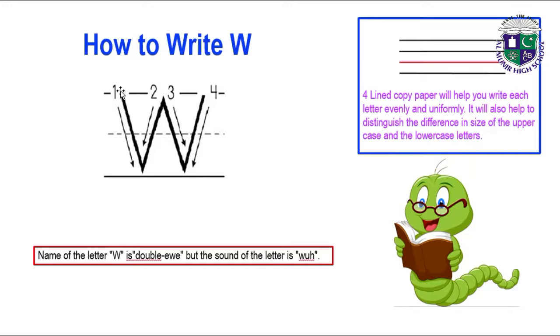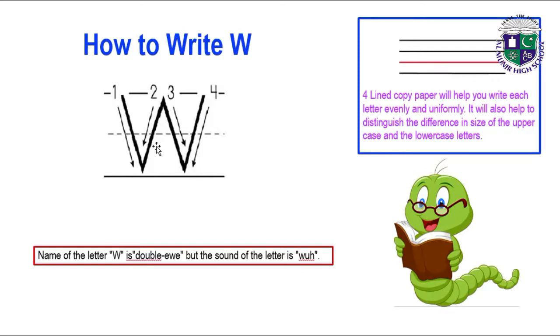Draw a slanting line from the first to the third line, and from the end of the first slanting line draw another slanting line opposite to the first slanting line. Then at the top of the slanting line, draw another slanting line opposite to the second slanting line, and another slanting line opposite to the third slanting line to write W.